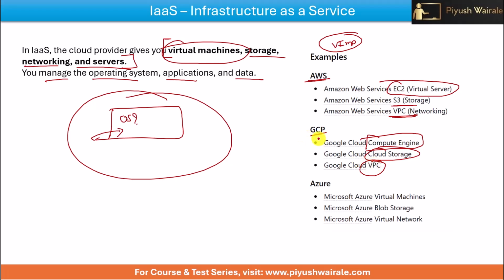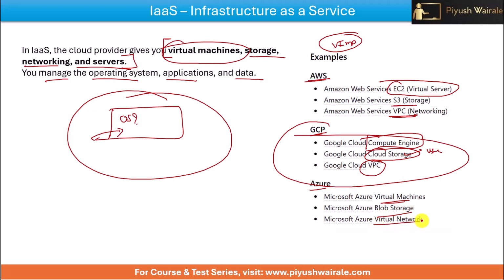Now see, Google Cloud Storage. So this is basically infrastructure as a service because you are using a storage here. Now you are going to decide which type of file you are going to put, what's the storage size here, all these things here. Okay, what's the users and the permissions here, or which type of access you have to give. So all this thing you have to decide here in the case of infrastructure as a service. Now you can see in the case of Azure, Microsoft Azure virtual machines, blob storage, virtual network are part of infrastructure as a service here. Okay, I hope this thing is clear.